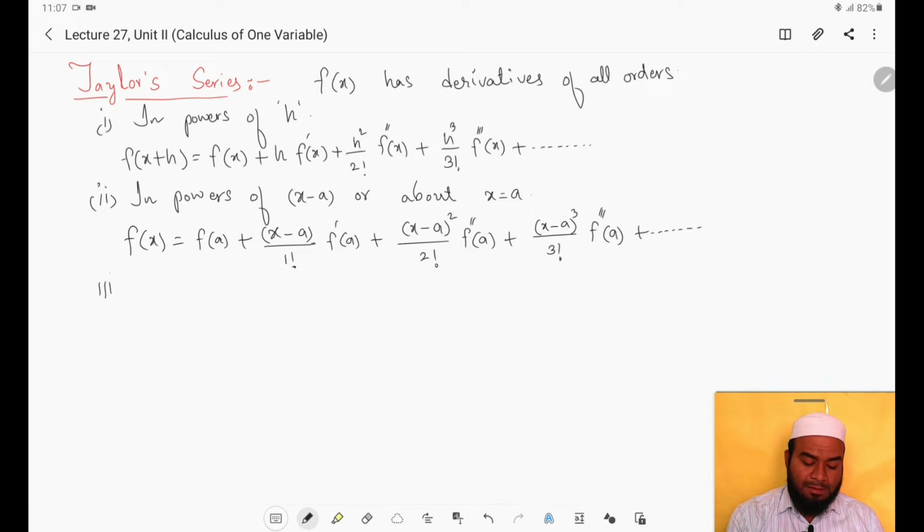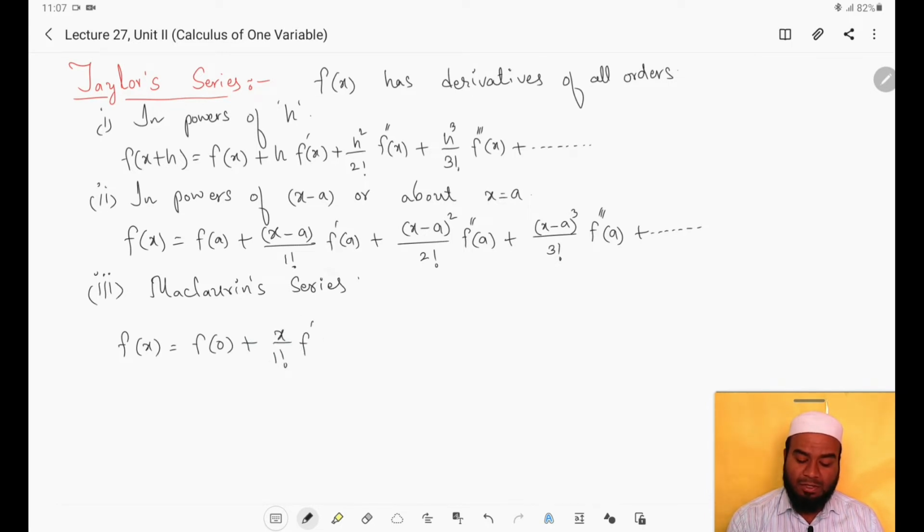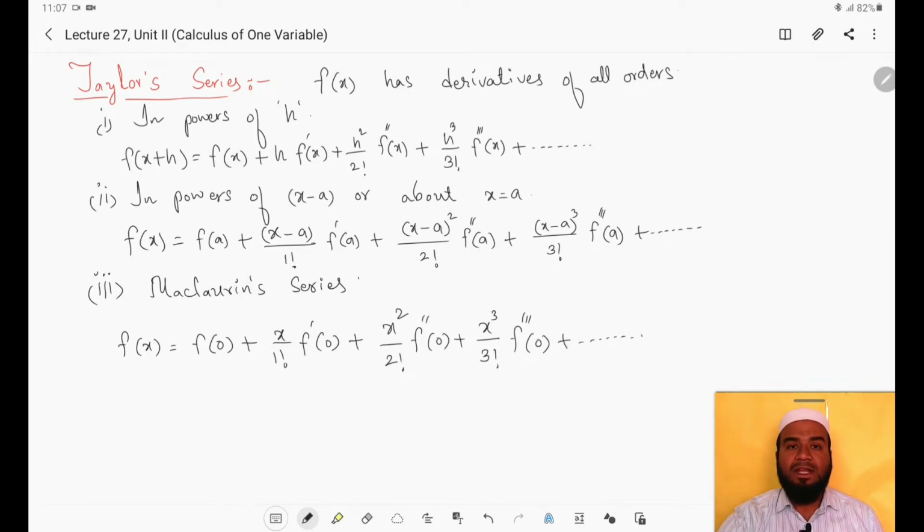The third type is Maclaurin series. Actually, the Taylor series about the point x equals 0 is called Maclaurin's series, right? And the Maclaurin series is given by f of x equals f of 0 plus, a will be 0 here, so x by 1 factorial into f dash of 0 plus x square by 2 factorial into f double dash of 0 plus x cube by 3 factorial into f third derivative of 0 plus so on, right?